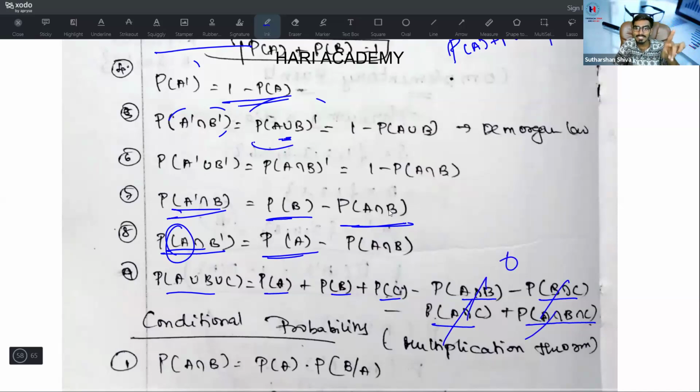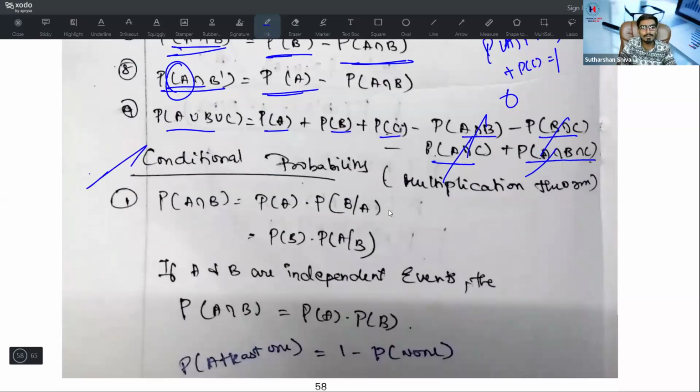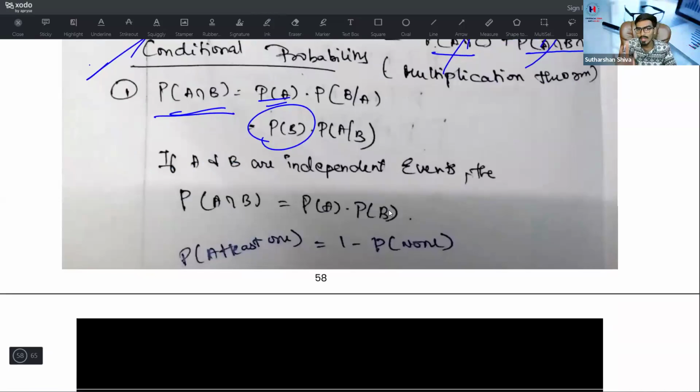Okay, if it is mutually exhaustive, it is equal to 1. So P of A plus P of B plus P of C will equal 1. Are you able to understand? There is a conditional probability. When P of A intersection B is there, it is P of A into P of B by A. It is based on the multiplicative theorem we are going to see.